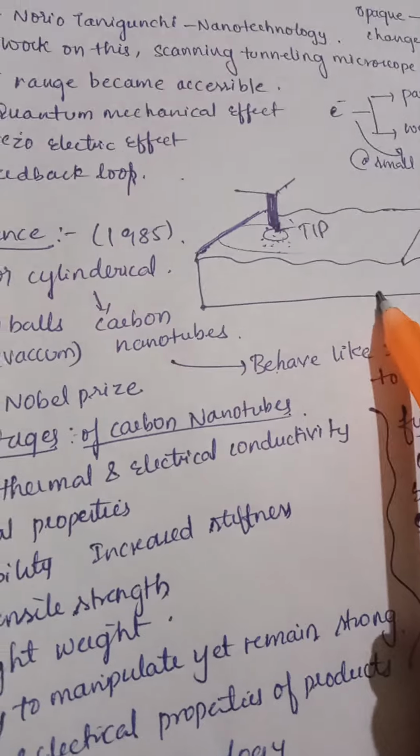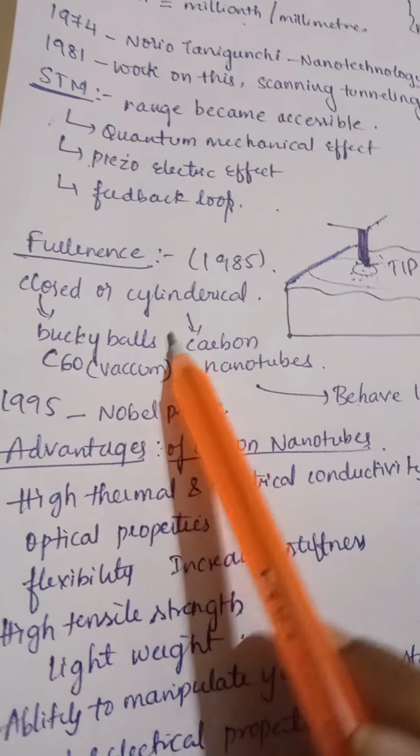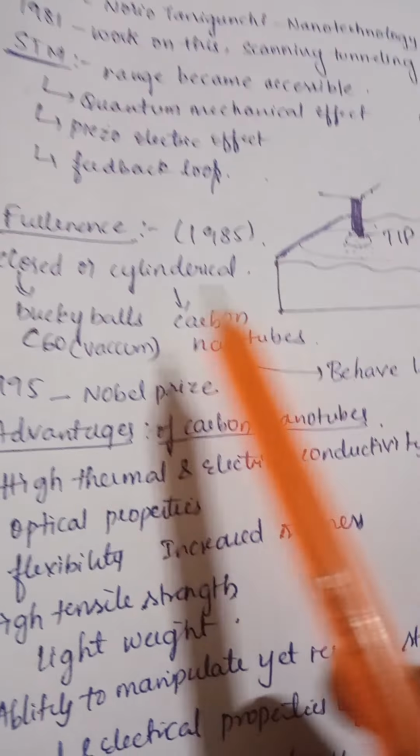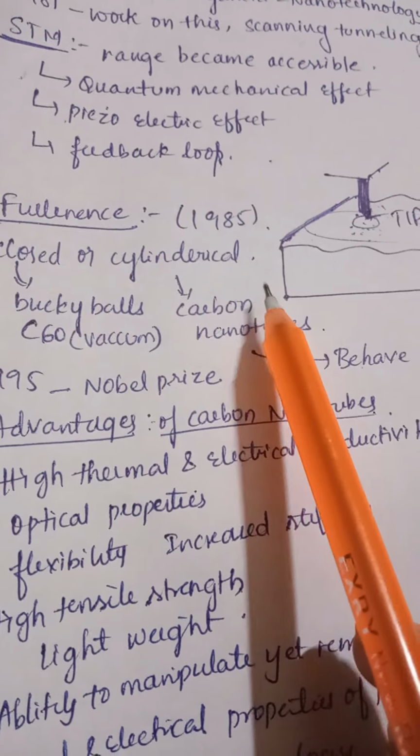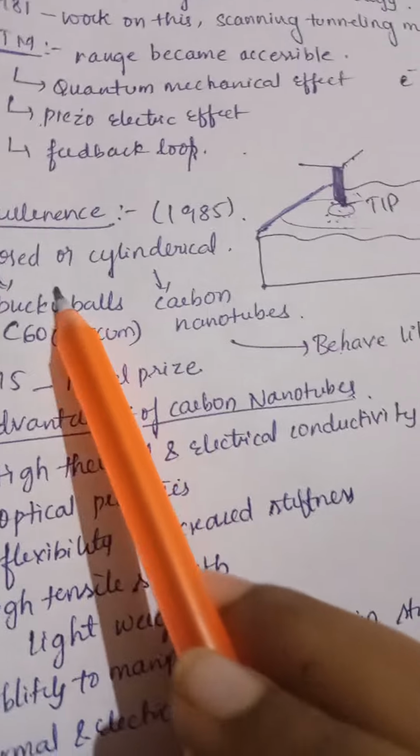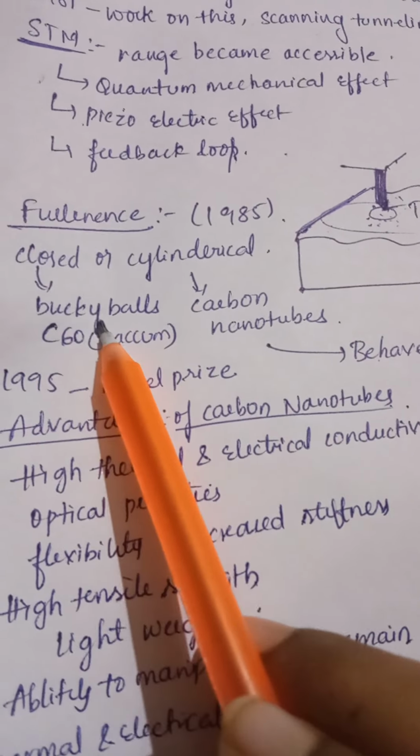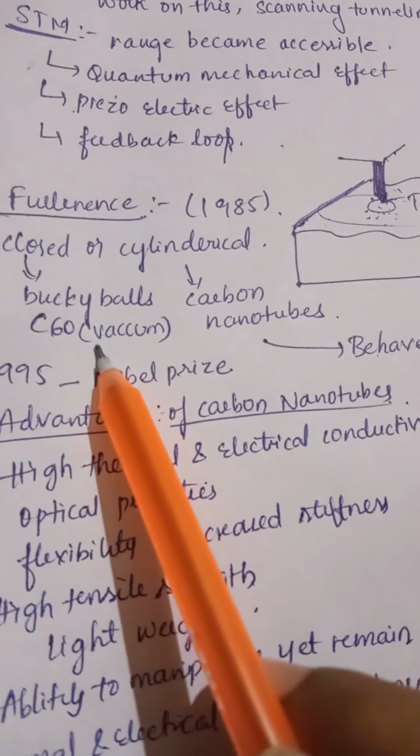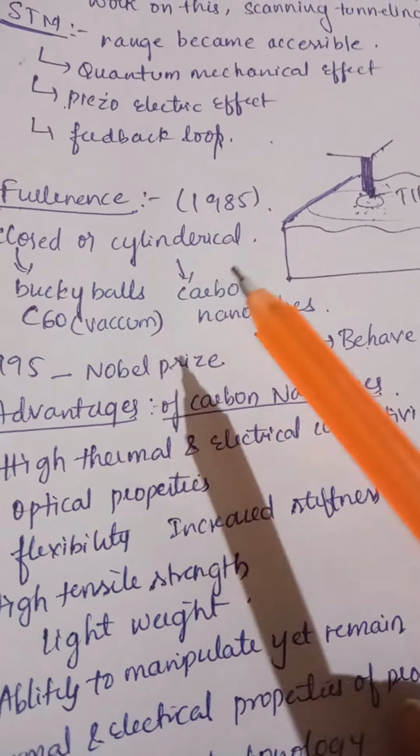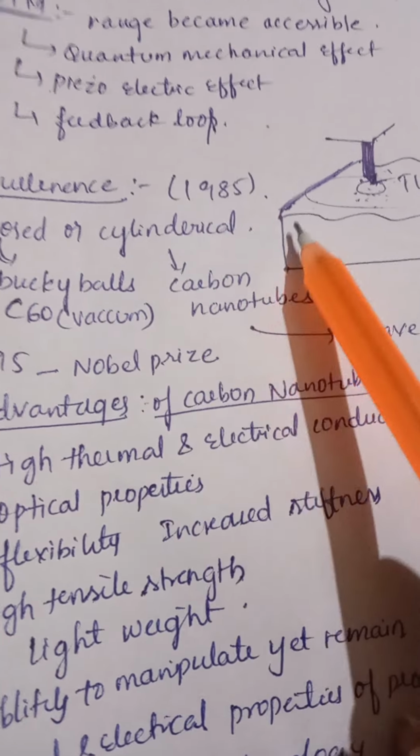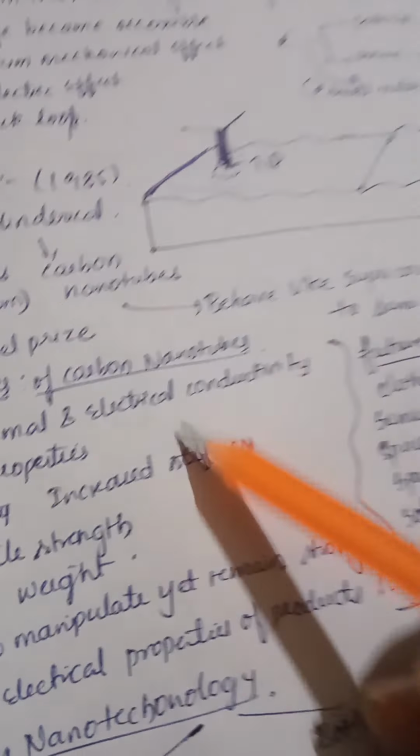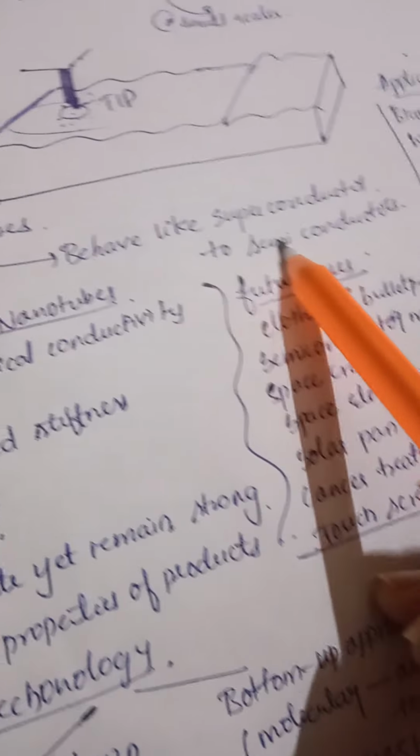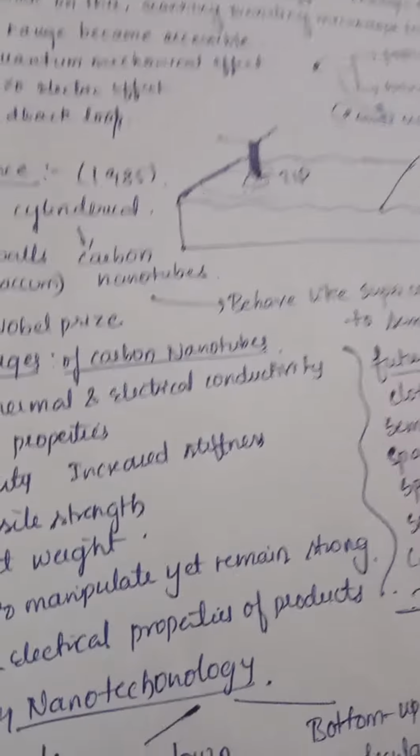And after this, we have the development of fullerenes in 1985. Fullerenes are actually closed or cylindrical carbon structures. If they are closed, they are usually buckyballs, C60, with a hollow space inside. And if they are cylindrical in shape, they are carbon nanotubes, and carbon nanotubes behave like superconductors to semiconductors.